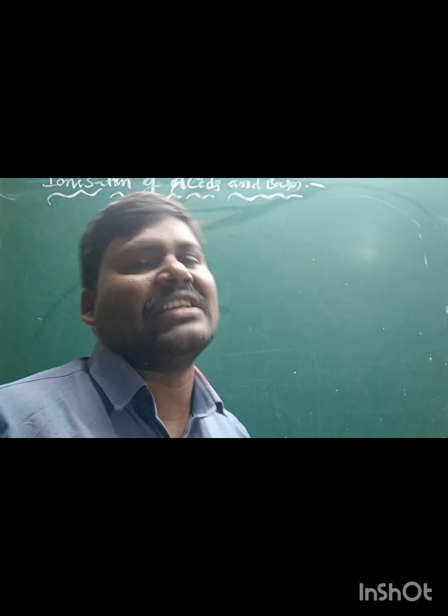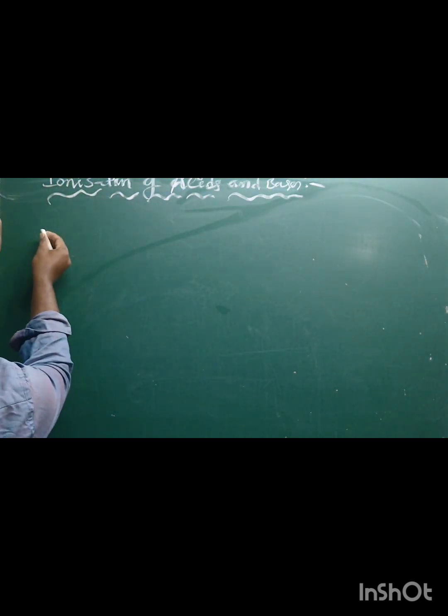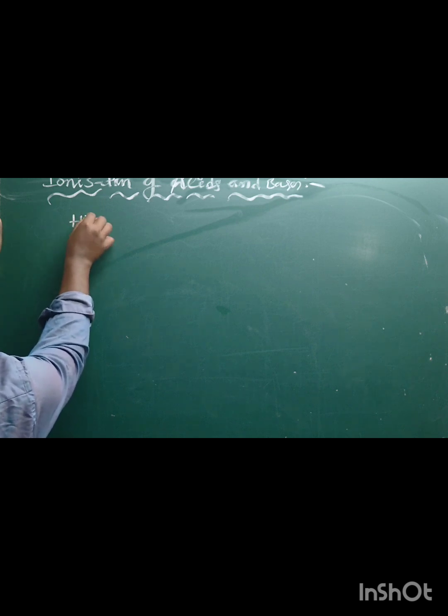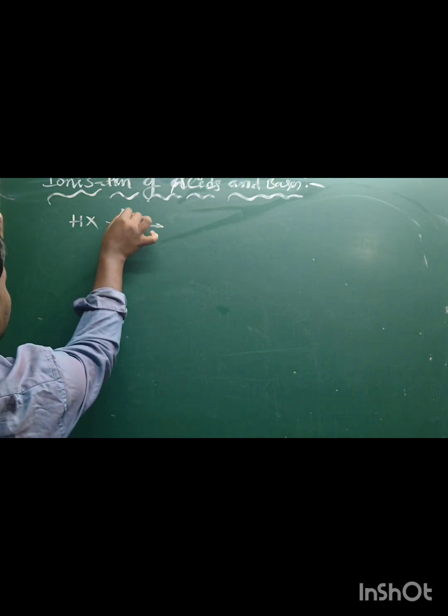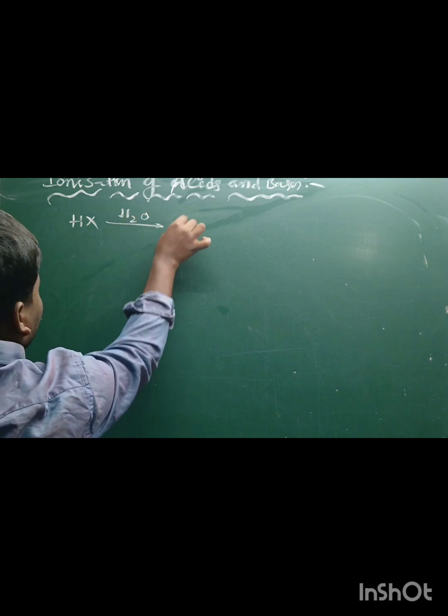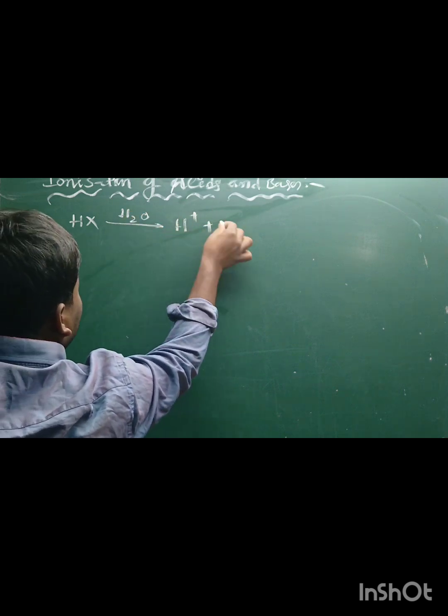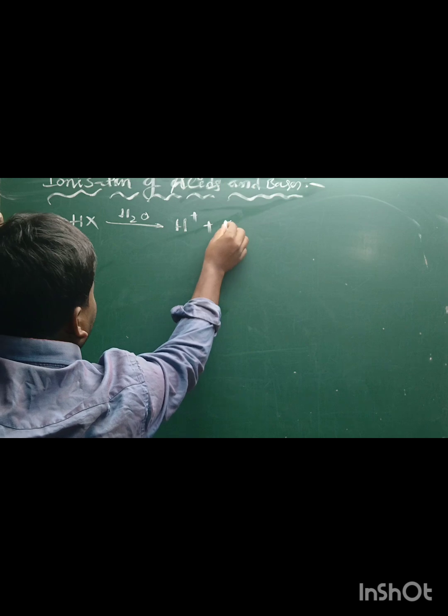ionization. Sometimes it is also called dissociation. What is the definition of ionization? Simply, now I am taking HX as an acid. It is dissolving in water. It can produce H plus ions and X minus ions.